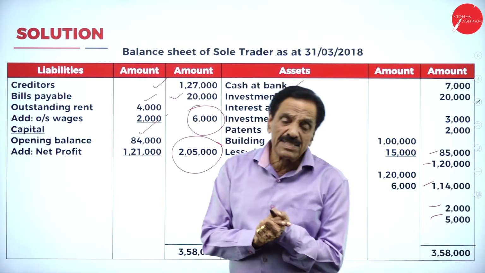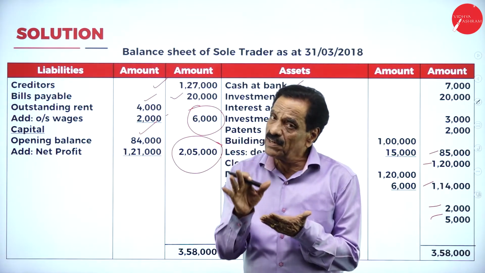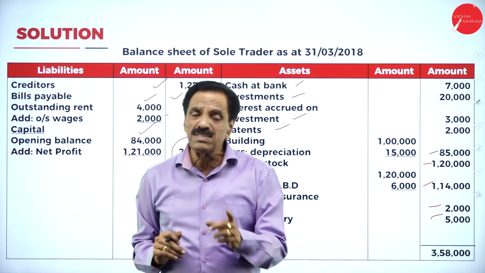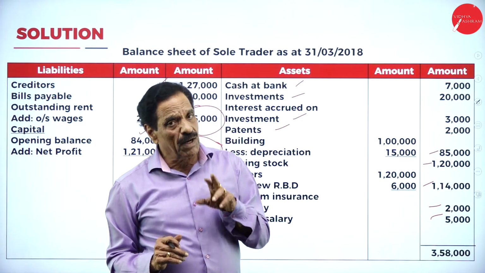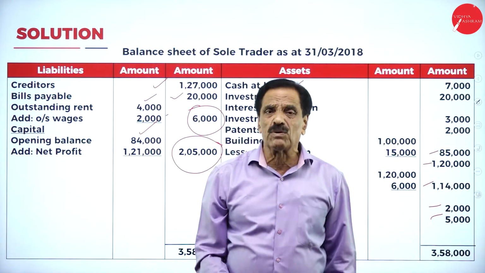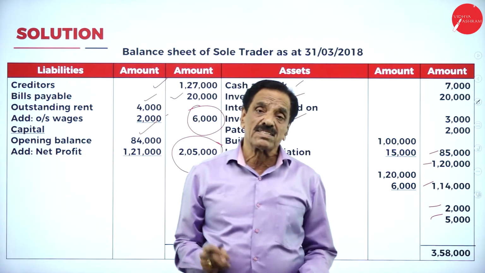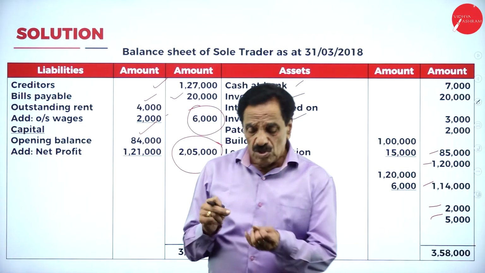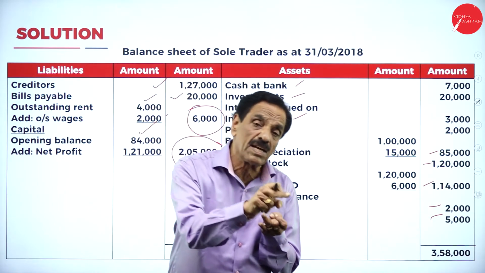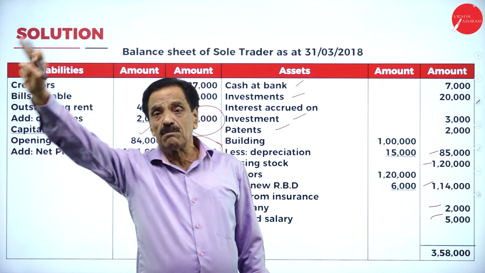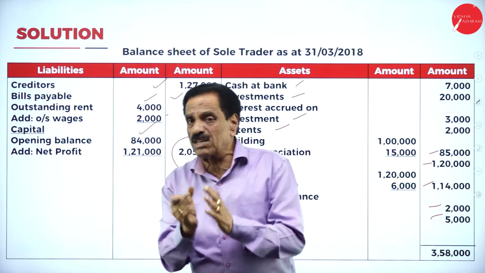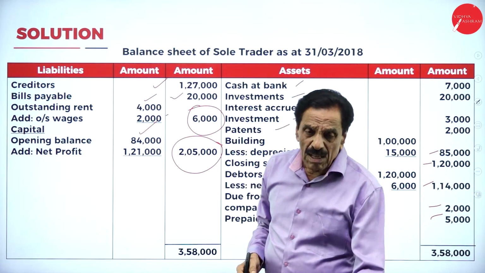1,21,000. So in the exam, they will give the trial balance and the adjustment. I already explained, a trial balance item should appear only once, either in the trading account, or in the profit and loss account, or in the balance sheet, whereas an adjustment item should appear twice or three times. Regarding the stock destroyed in this problem: stock destroyed is 3,000. How much will the insurance company pay? 2,000. How much is irrecoverable? 1,000. 3,000 will come in the trading account. 2,000 will come on the assets of the balance sheet. That 1,000 will come to the profit and loss account as loss on stock destroyed.